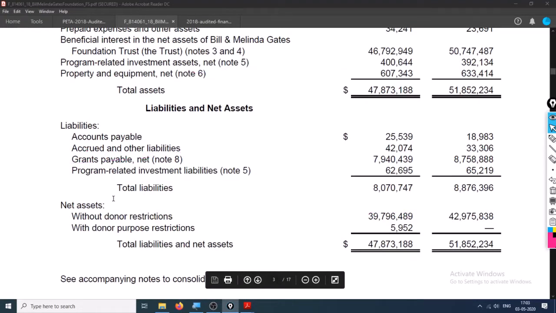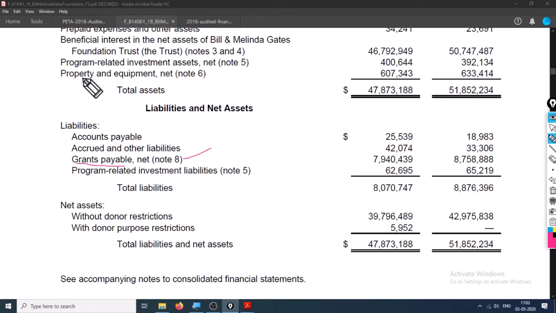And yeah, grants payable, that is the amount that is to be paid, is always considered as a liability, and grants receivable is always considered as an asset. Net asset without donor restriction. Net asset is basically this minus this. Cool.